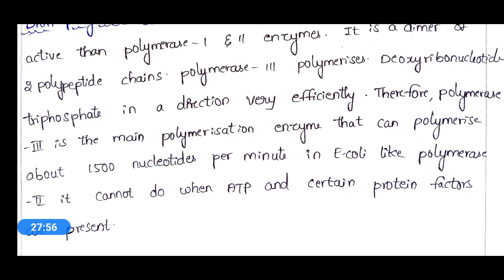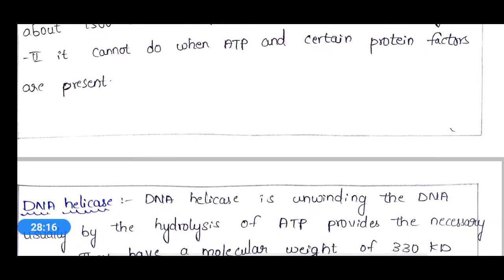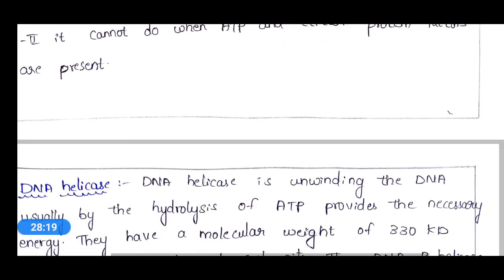Okay, and DNA polymerase 2 cannot show its activity when ATP or any other protein factors are present, but this DNA polymerase 3 is not like that. It can show polymerization activity anytime. Okay, and this is about DNA polymerase 1, 2, 3.